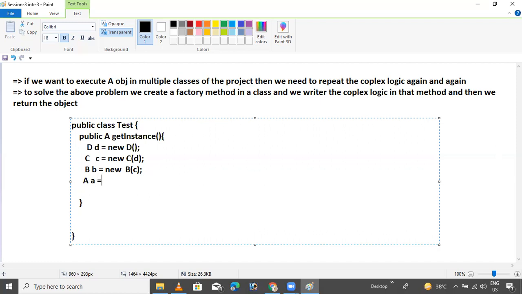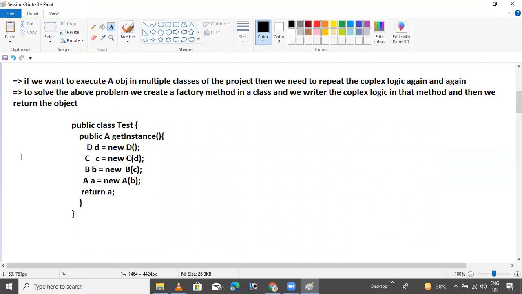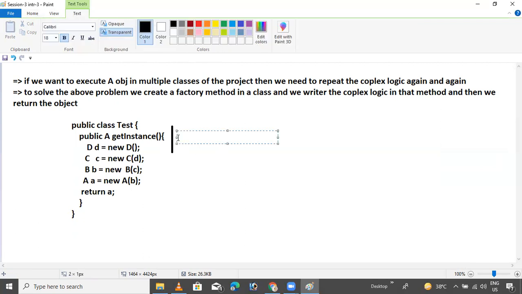A equals new A. Pass the B reference. That's it. And simple, return A. That's it. Simple, it's perfectly done. That's it, perfectly your code. This is called the factory method. Okay, this is called the factory method.